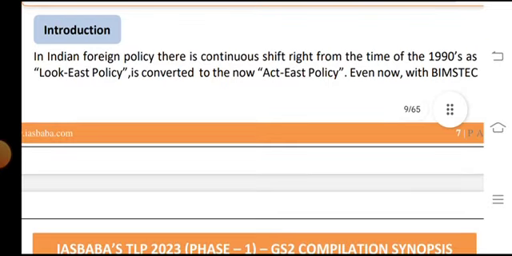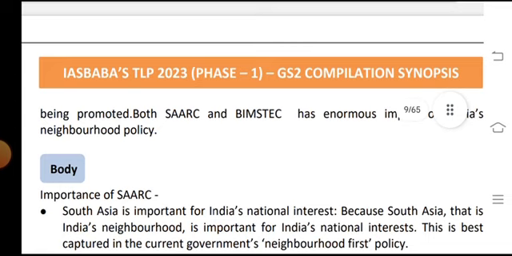Introduction: in India's foreign policy there has been a continuous shift, right from the time of 1990 with the Look East policy, to now the Act East policy, and even now with BIMSTEC being promoted. Both SAARC and BIMSTEC have an enormous impact on India's neighborhood policies.